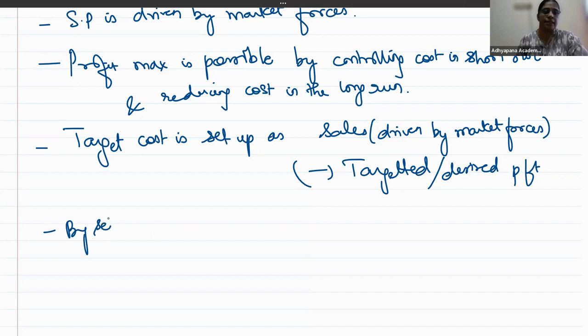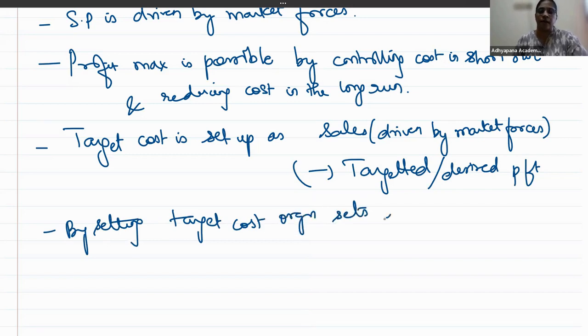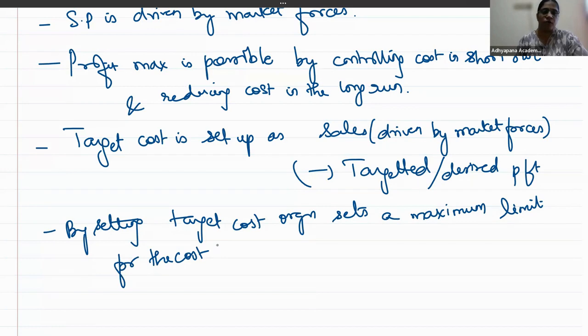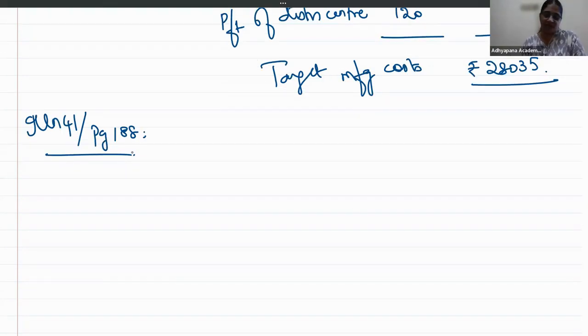So, by setting the target cost, organization sets a maximum limit for the cost to be incurred. A very, very simple concept. Did you understand the concept? Shall we move? Right. Illustration 41.